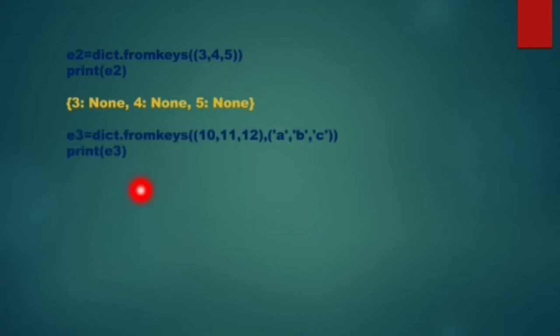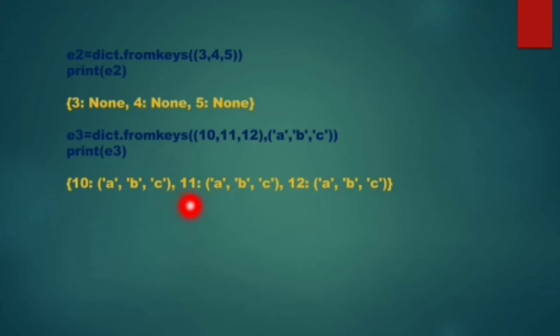Next, E3 is equal to dict dot fromkeys. Here the first set contains 3 keys: 10, 11, 12. And second, I have also passed a tuple, but this tuple will be taken as one single value, right? So A, B, C, this sequence will be assigned to each of the keys. As you can see, 10 is assigned ABC, 11 is assigned ABC, and 12 is assigned ABC.